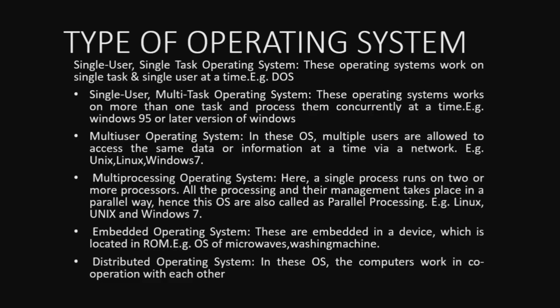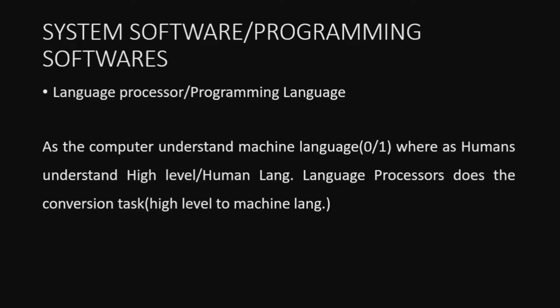We all know that a computer understands only machine language, in the form of zeros and ones. With the help of that only it will be able to execute. So the language processor converts whatever programs are written in a programming language into machine language or low level language.